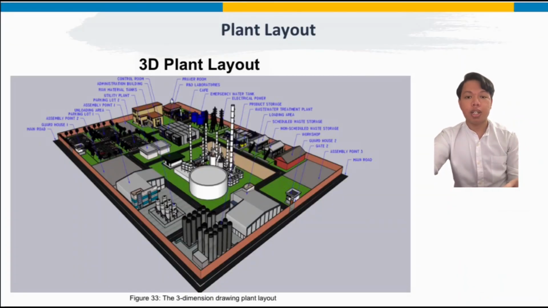The site location of our nitric acid plant is at Kerteh Industrial Area, Terengganu, with a size of 871,199.69 square feet, which is equivalent to 20 acres. The figure shows the plant layout 3D dimension drawing of our nitric acid plant, which will consist of the chemical production area, control room, wastewater treatment plant, R&D laboratory, scheduled and non-scheduled waste storage, utility plant, administration building, cafe, guardhouse, parking lot, and 3 assembly points.